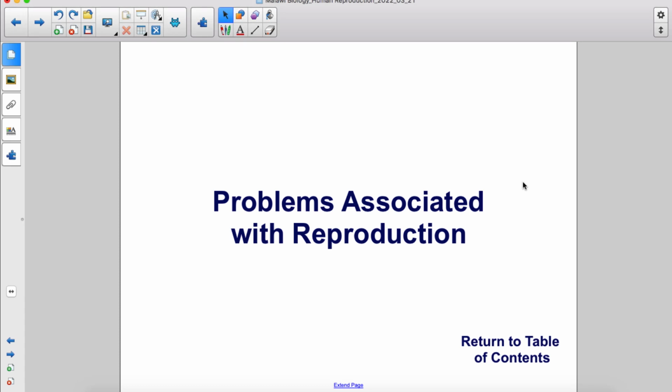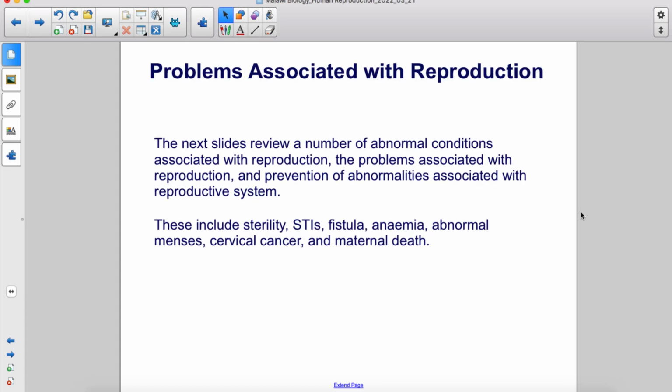Problems associated with reproduction. The next slides review a number of abnormal conditions associated with reproduction, the problems associated with reproduction, and prevention of abnormalities associated with the reproductive system. These include sterility, STIs, fistula, anemia, abnormal menses, cervical cancer, and maternal death.